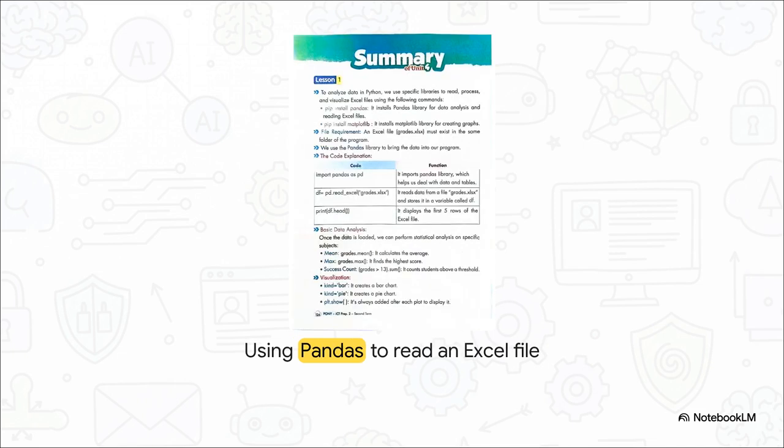Now, what if you're handling spreadsheets? For that, we use the pandas library. Notice how import pandas as pd gets the library ready to go. Then we use df equals pd.read_excel("grades.xlsx"). That specific read_excel function is literally what loads your file into the program. And hey, make sure you remember this next part for tomorrow. print(df.head()) does not print the whole file. It only displays the very first 5 rows. Don't let them trick you on that.